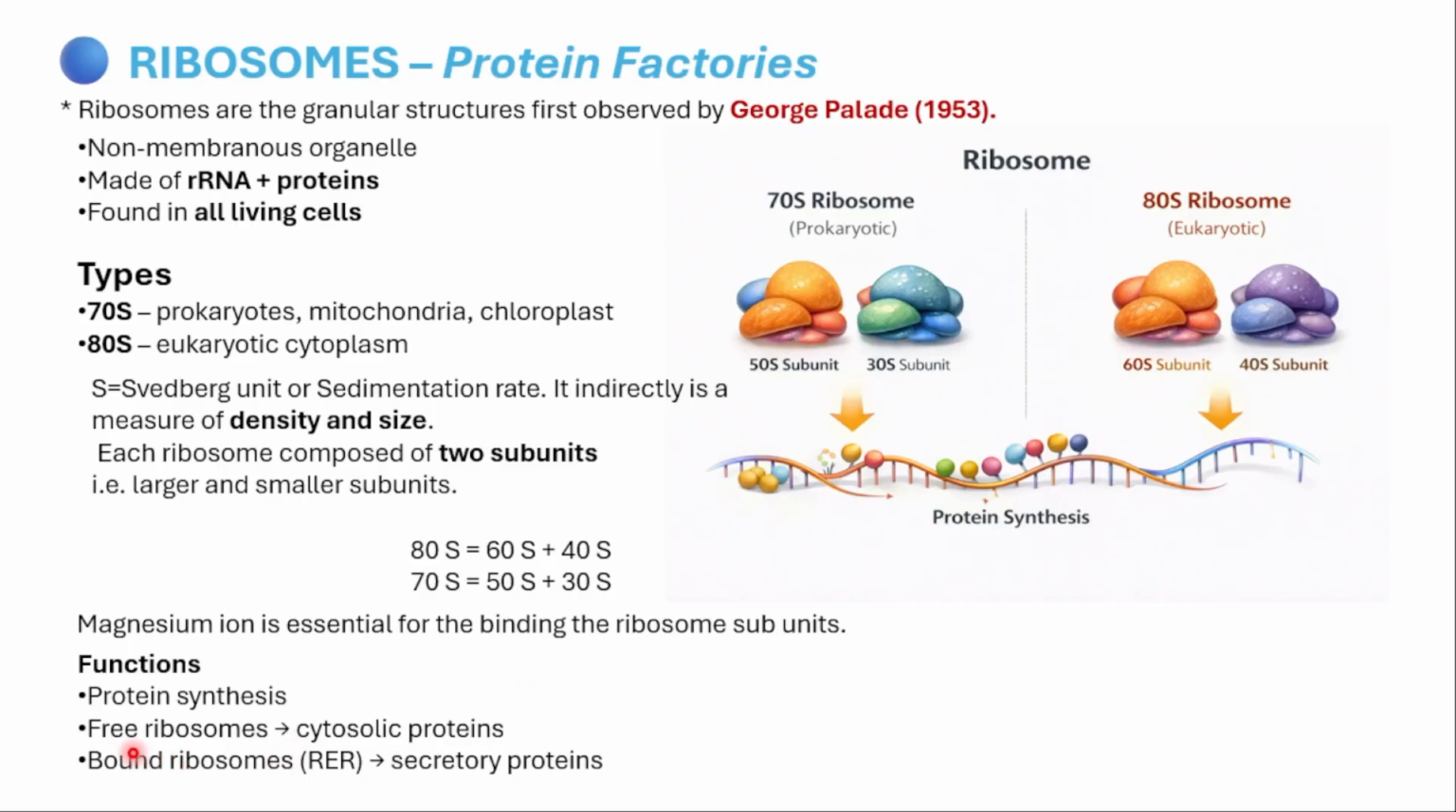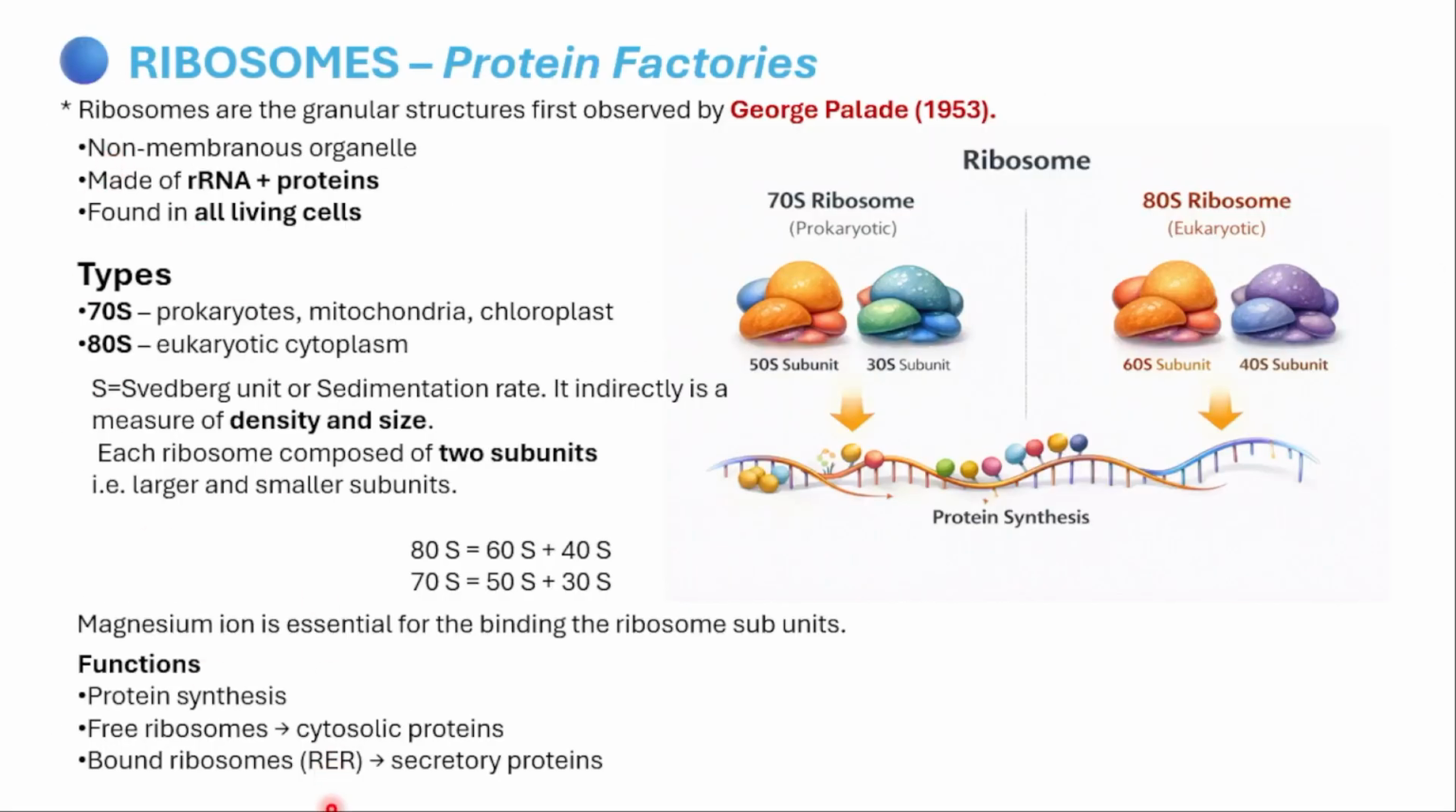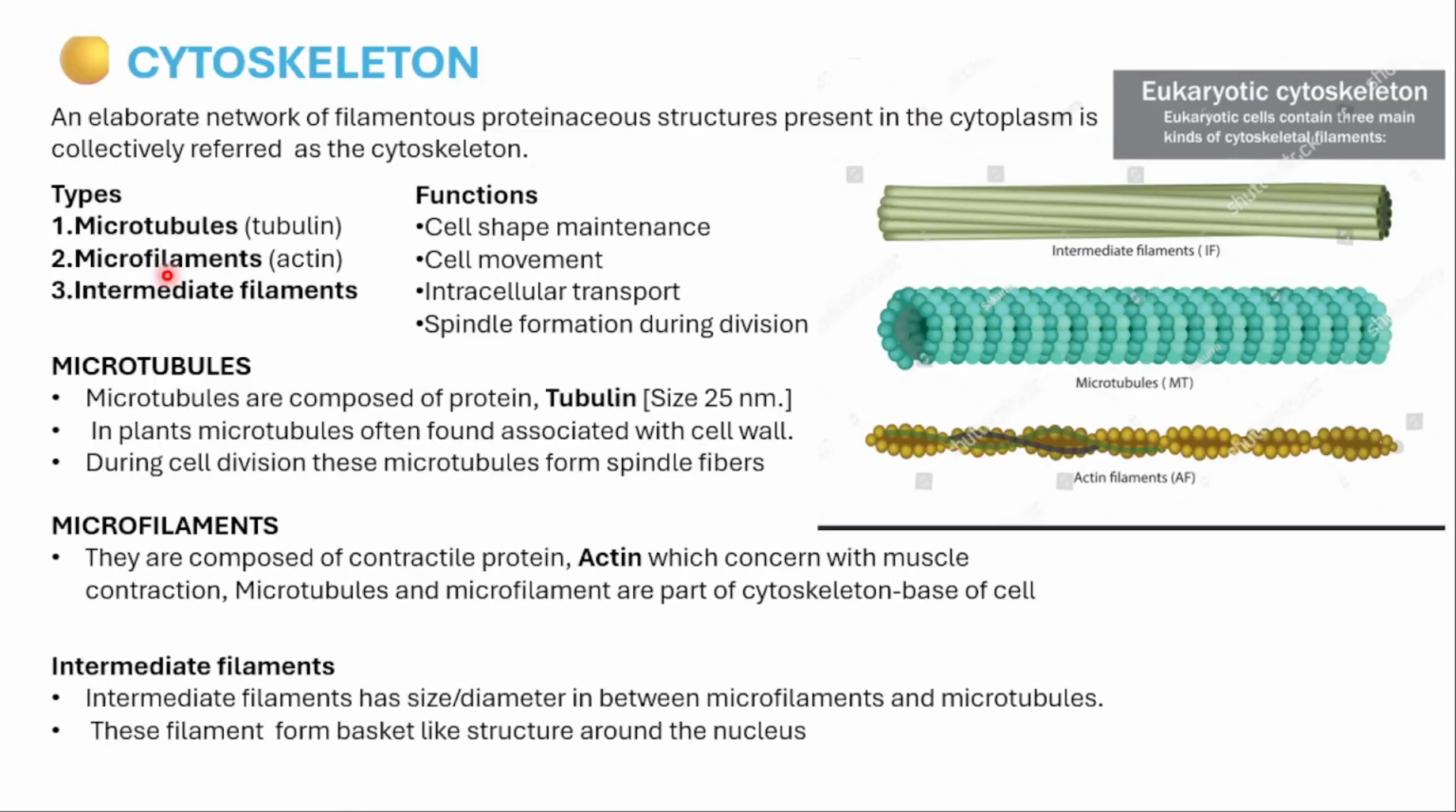If the ribosome is free, then it is said to make cytosolic proteins, and if the ribosome is bound to the ER, that is endoplasmic reticulum, then it is said to be what? RER, which is helpful for the secretory protein. This is all about the ribosome, which is said to be what? Protein factories.